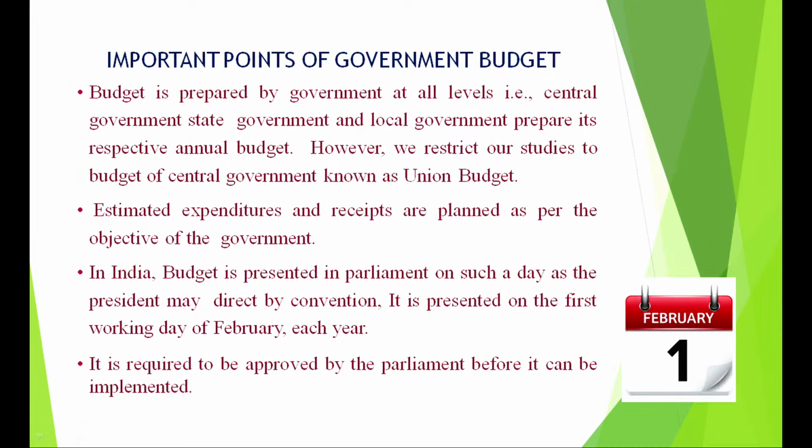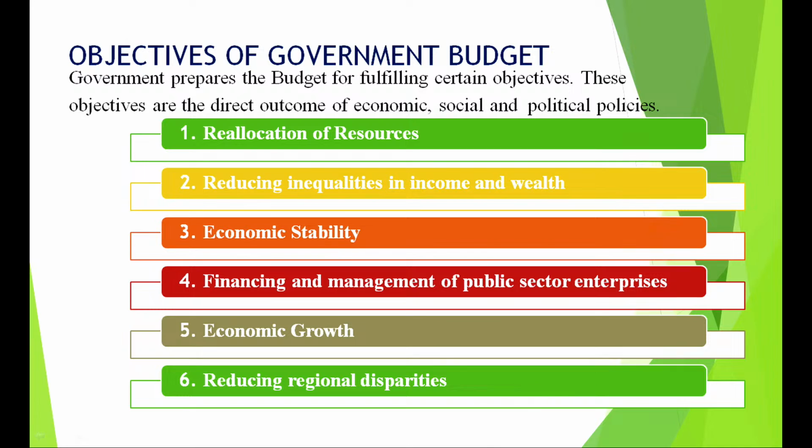Now, important points of a government budget. It is prepared at all levels, central, state, local, but in this analysis we will be restricting ourselves to the union budget. So, there are estimated expenditures and estimated receipts, and in India, when is the budget presented? By convention, it is presented on the first working day of February every year. Remember, first working day of February every year, and it is required to be approved by the parliament before it can be implemented.